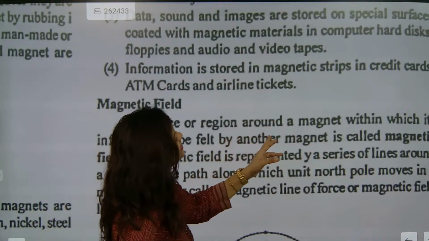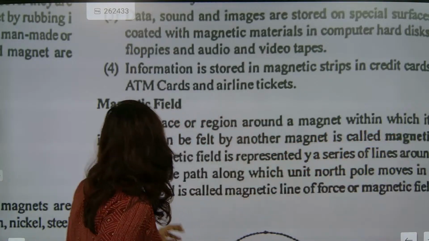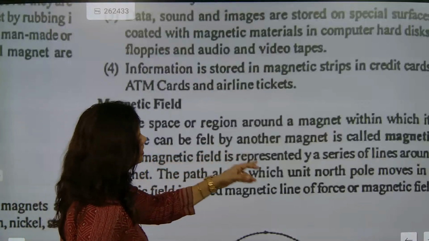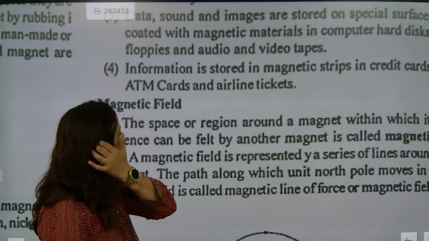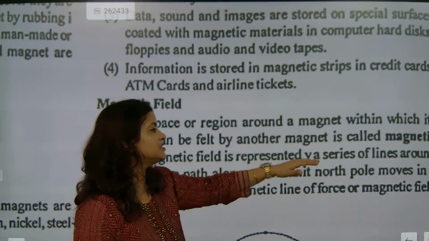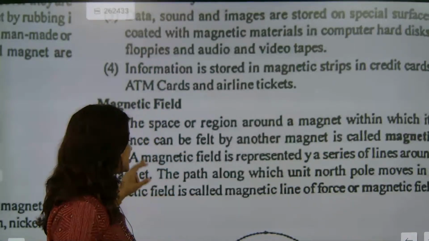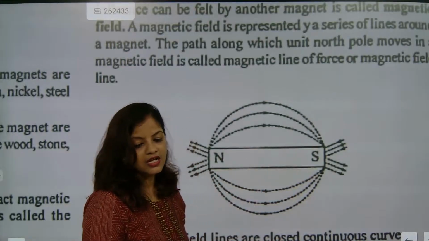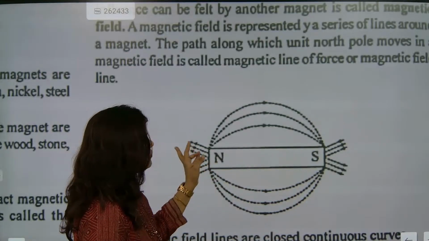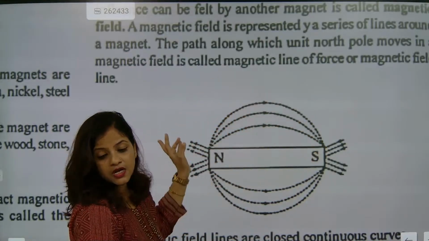The space or region around a magnet within which its influence can be felt by another magnet is called the magnetic field. The magnetic field is represented by a series of lines, which I have already explained. These are the magnetic lines of force. The magnetic lines of force come from the north direction and go towards the south direction.